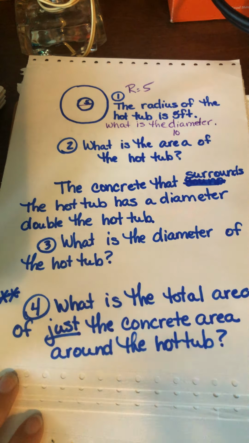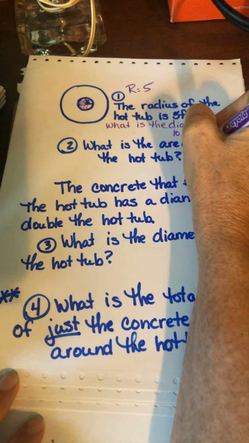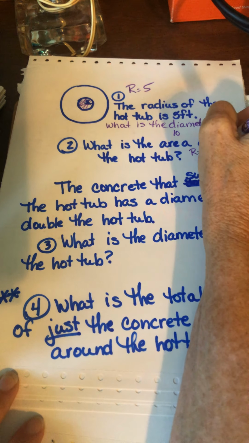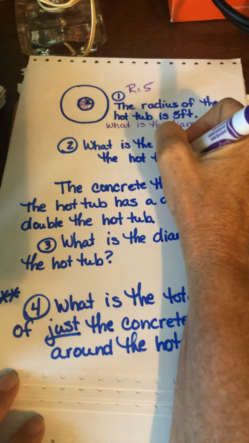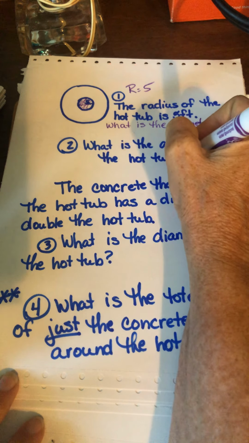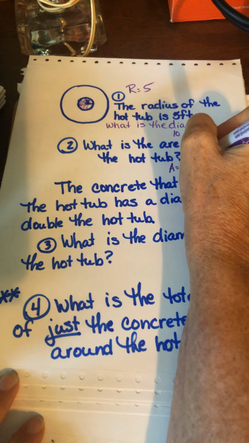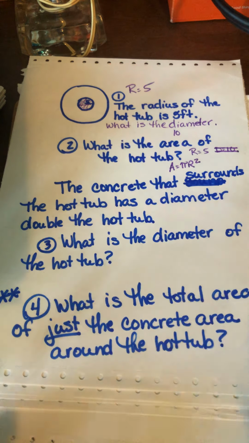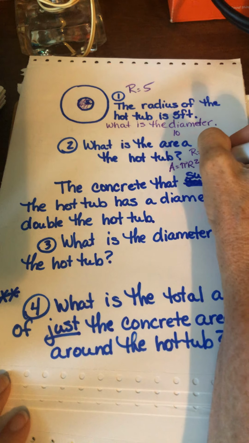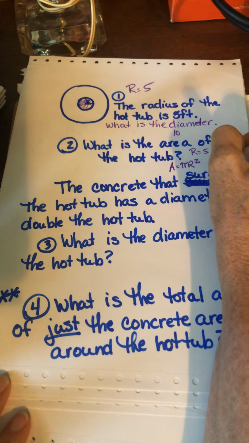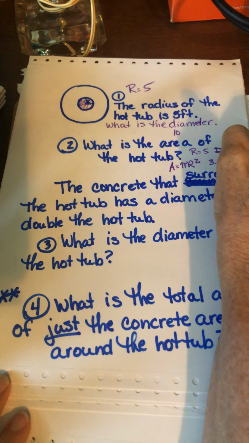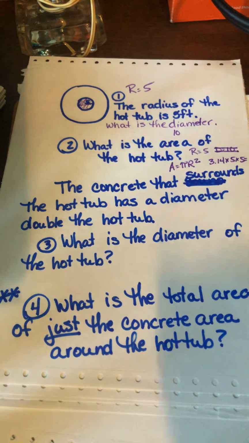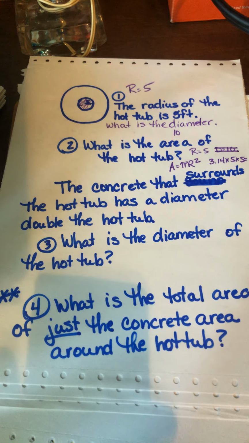What is the area of the hot tub? Okay, so now we just want to know the area of the hot tub. We know that the radius is 5. We also know the diameter is 10. But remember, area is pi r squared. So we don't need this. So I need to say pi is 3.14 times 5 squared in my calculator, or I can say 3.14 times 25, either way.